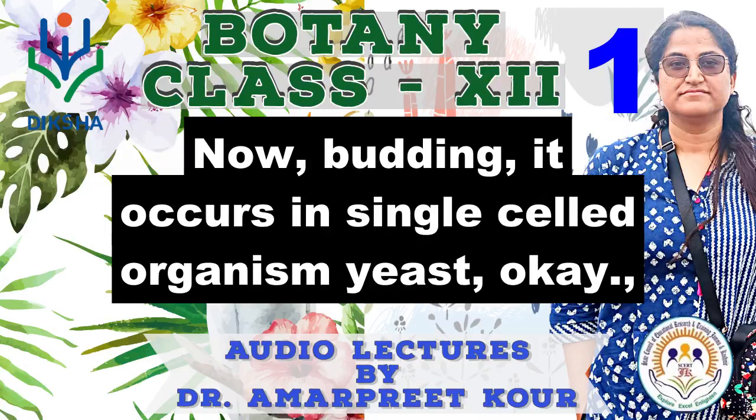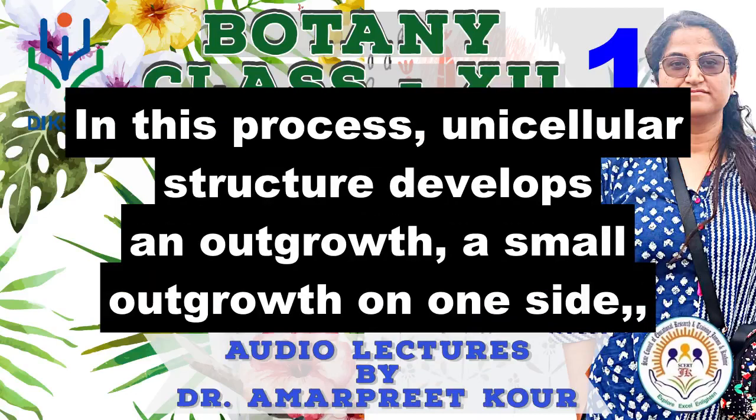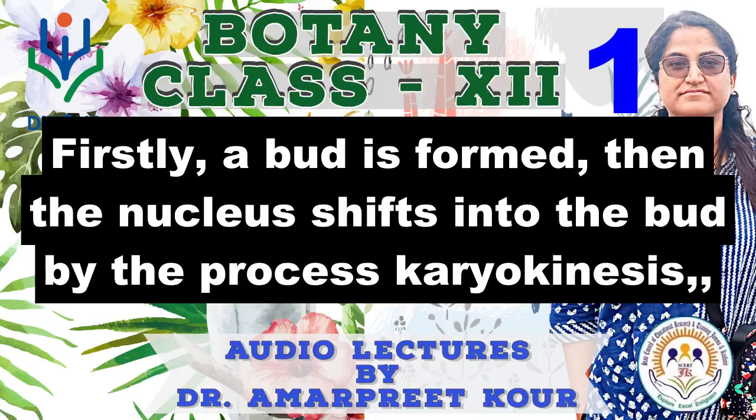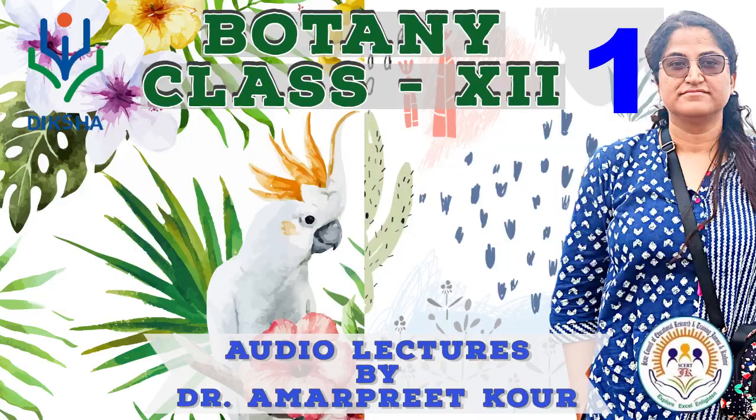Now, budding. It occurs in the single-celled organism yeast. In this process, the unicellular structure develops a small outgrowth on one side. Then the daughter nuclei produced through karyokinesis shift into the bud. Firstly, a bud is formed, then the nucleus shifts into the bud by the process of karyokinesis.